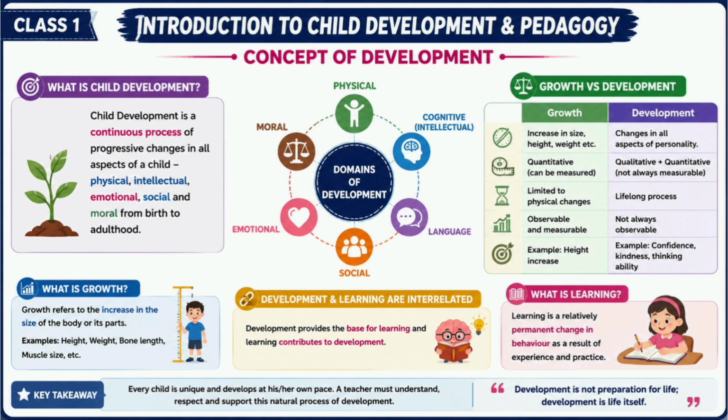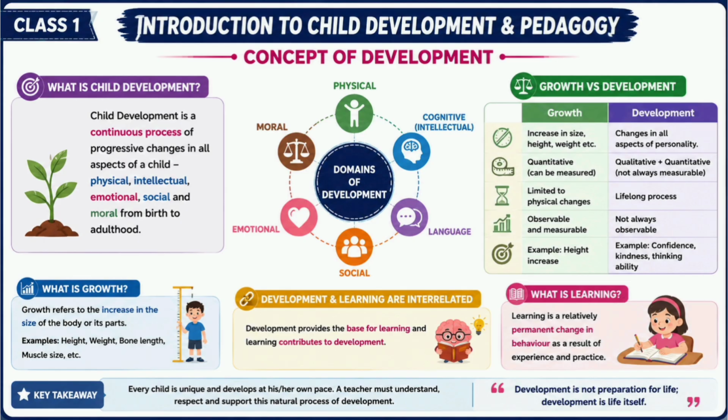Sixth, moral development. Moral development means learning right and wrong. Examples: speaking the truth, being honest, respecting others, helping people, being responsible, keeping promises. A teacher plays a very important role in moral development. If a child returns a lost wallet to its owner, which type of development is shown? Yes, moral development.